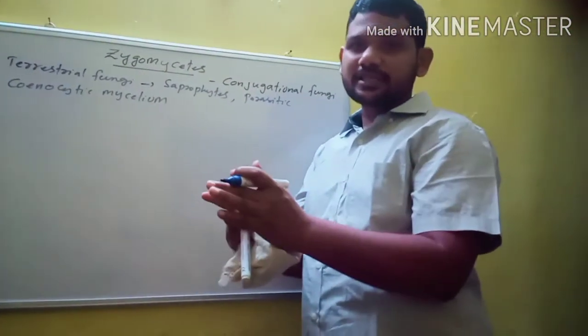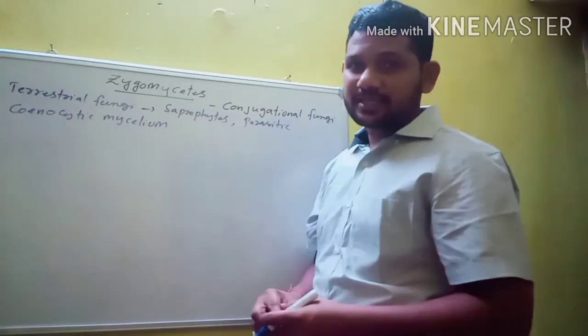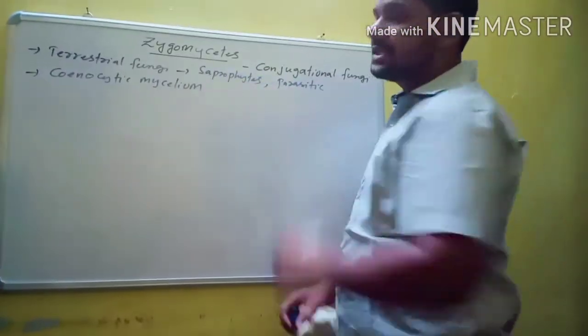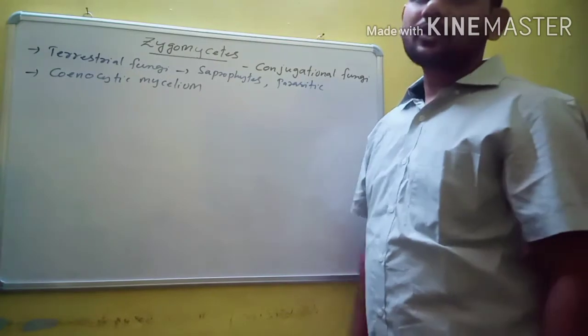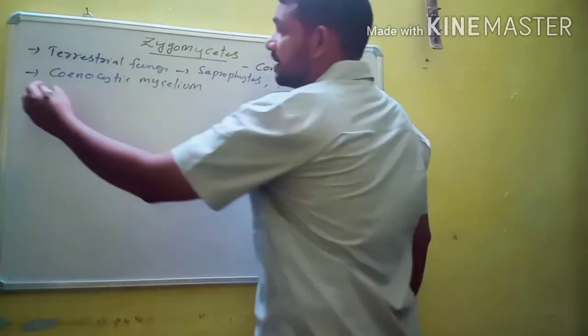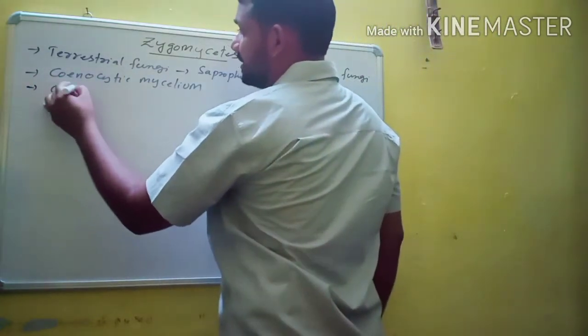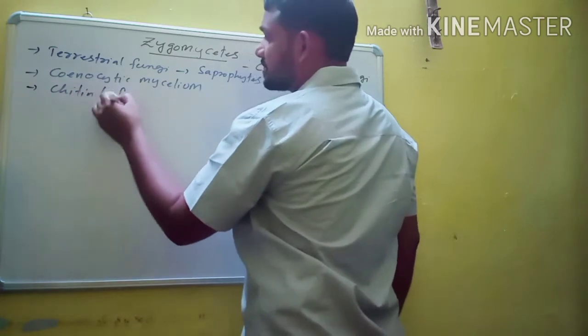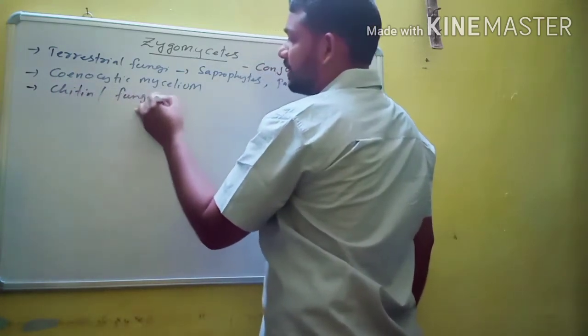Zygomycetes and Oomycetes both belong to Phycomycetes. In Phycomycetes, the type of mycelium is coenocytic mycelium. Here the cell wall is made up of chitin. Chitin is also known as fungal cellulose.